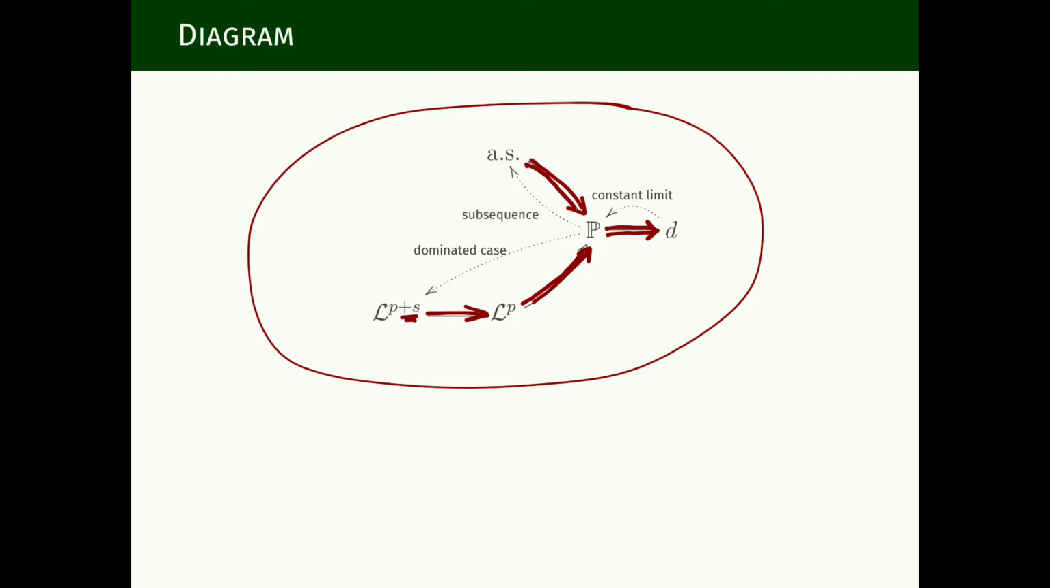We also saw that convergence in probability will imply convergence in LP in case the sequence of random variables is dominated by one random variable in LP. And we have seen that a sequence of random variables that converges in probability has a subsequence that converges almost surely. That is true in general for measure spaces. If there is convergence in measure, there will be a subsequence that converges almost everywhere.